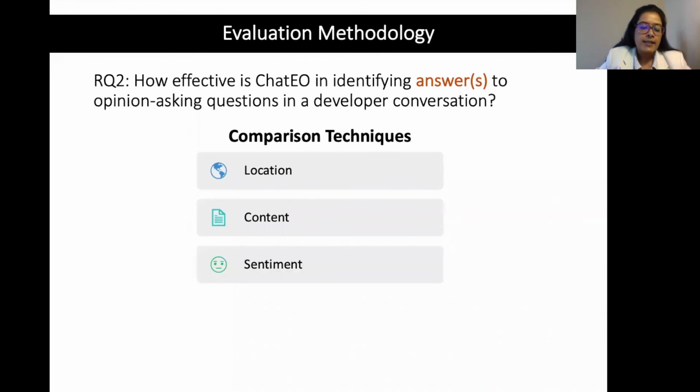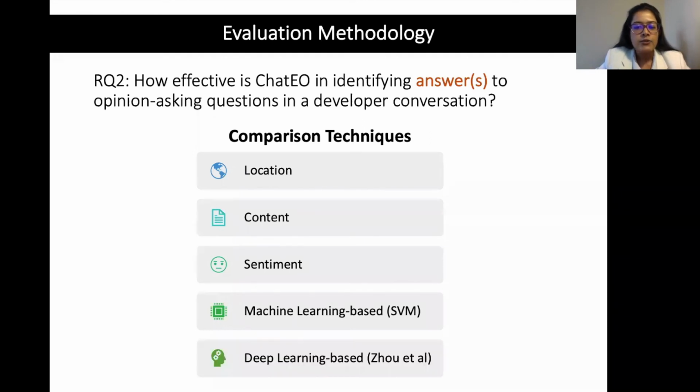The next one is sentiment. So here the intuition is that the answers to opinion asking questions might exhibit sentiment, and therefore we extract any utterance exhibiting sentiment as a possible answer. Now, we combine all these heuristics as features and use a simple machine learning based algorithm, SVM, to predict the answers. And finally, we also compare ChatIO with another deep learning-based technique, which was designed to extract answers from a non-software related Q&A forum.